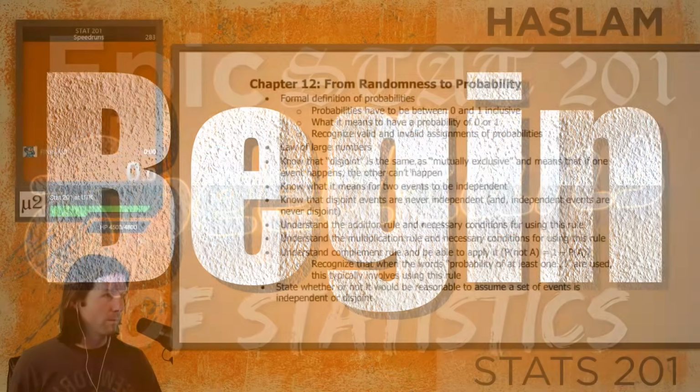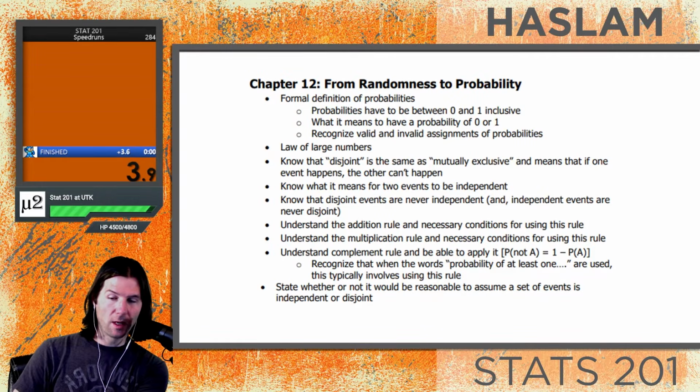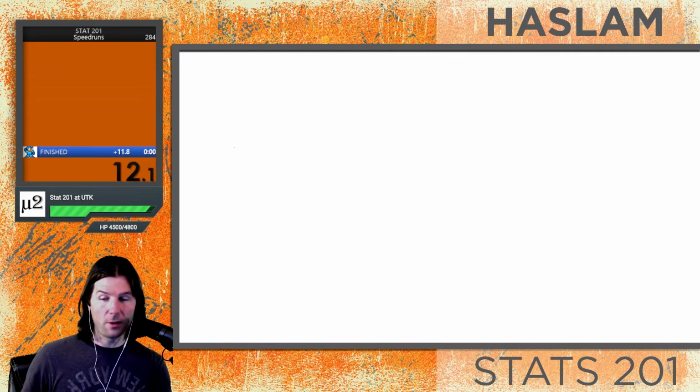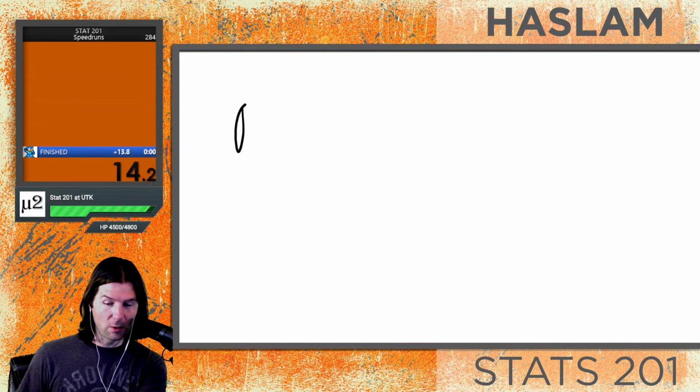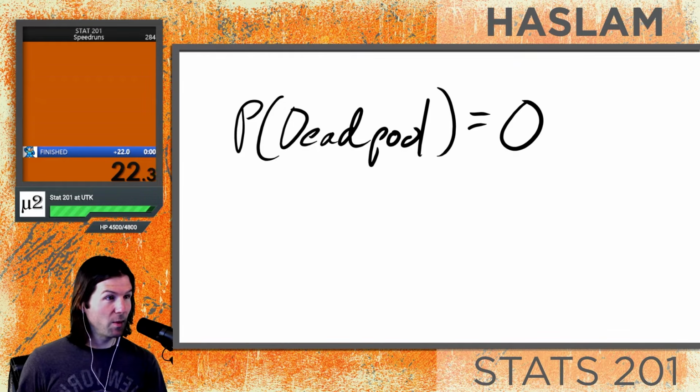Begin! When it comes to formal probability, there are rules for probabilities. The first rule is that probabilities have to be between 0 and 1, and this can include 0 and 1. So what does this mean? Well, the lowest possible probability is going to be a probability of 0. I think about the probability of meeting Deadpool. Now, it'd be awesome to meet Deadpool, but it's not going to happen, which means the probability of it is